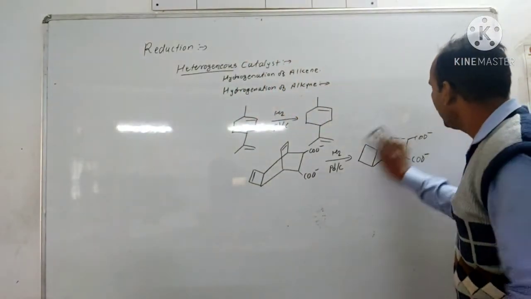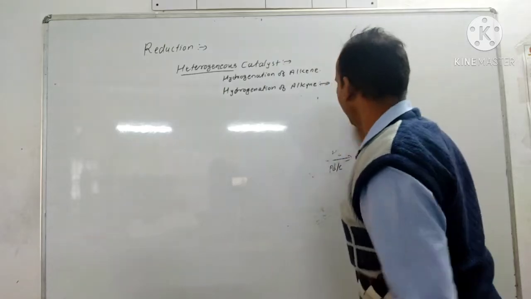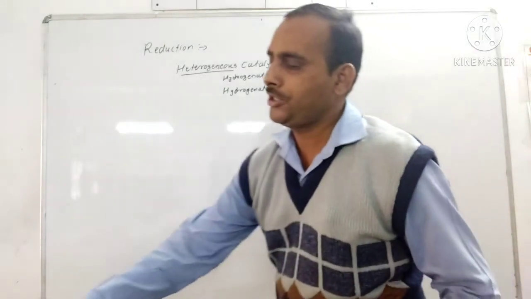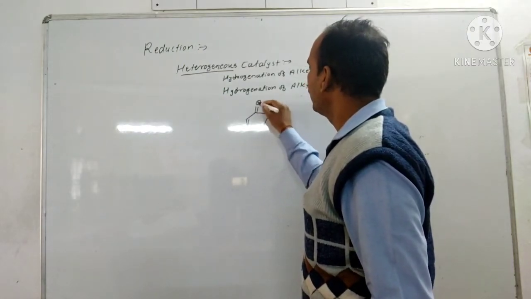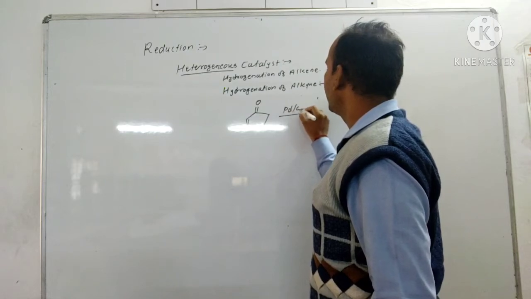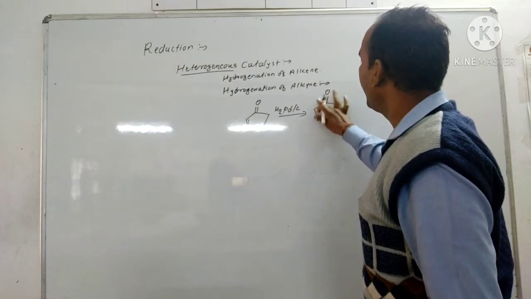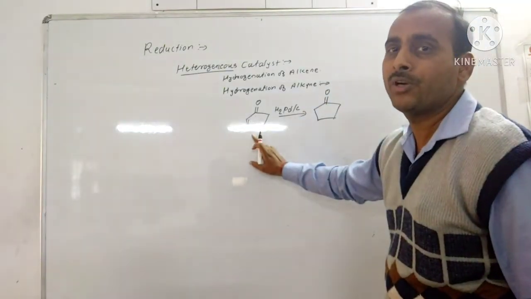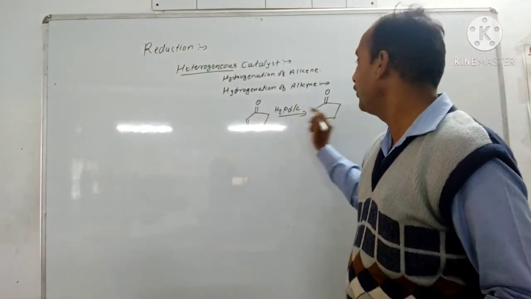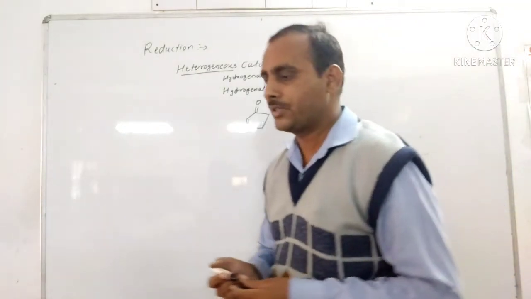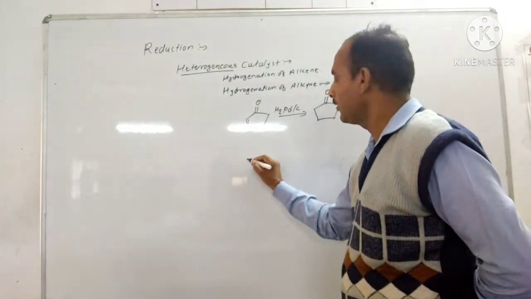Then the conjugated carbonyl group also gets reduced by using the catalytic hydrogenation in presence of Pd/C. Pd/C and hydrogen. So here the carbonyl group remains as it is, only the carbon-carbon double bond gets reduced by using Pd/C. So conjugated carbonyl group, means unsaturated carbonyl group, is reduced to saturated carbonyl compounds. Okay, then let's see another type of example.